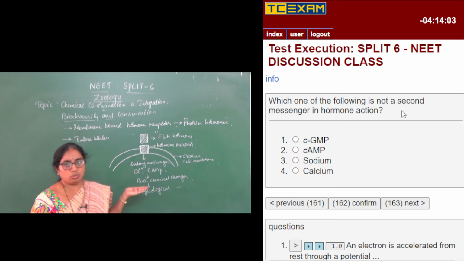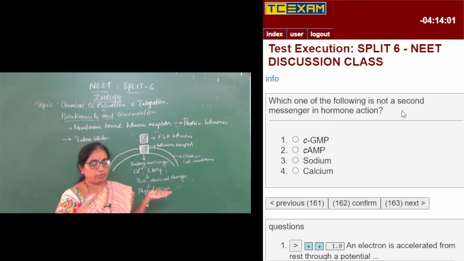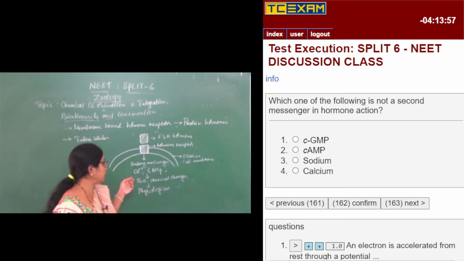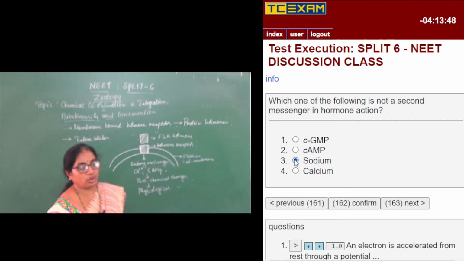We know both of them are nitrogen bases, so there will not be much difference. And calcium, as I have already told, will also act like a secondary messenger. The only one which doesn't belong to the group is sodium. So sodium is not a second messenger, right? So moving on to the next question.